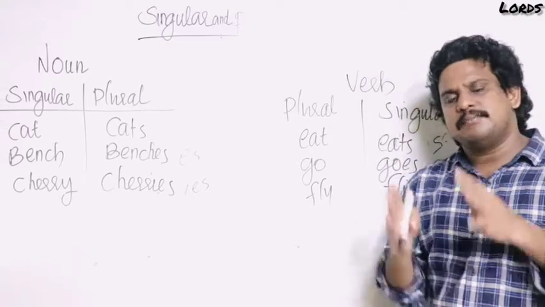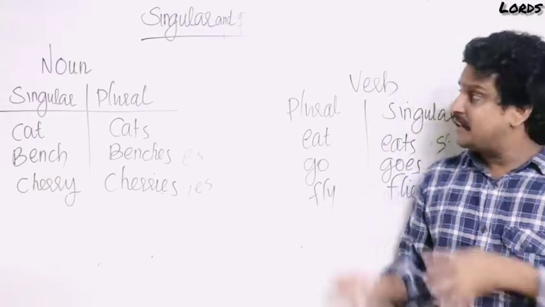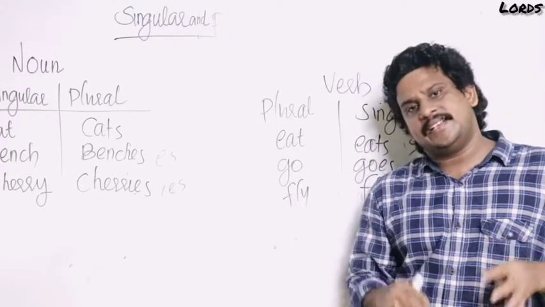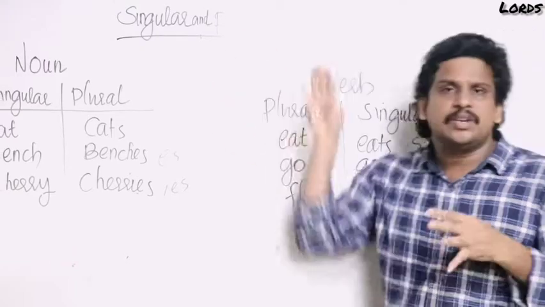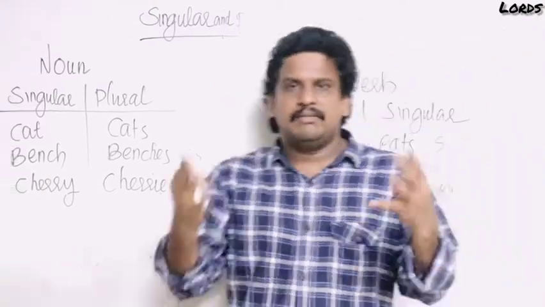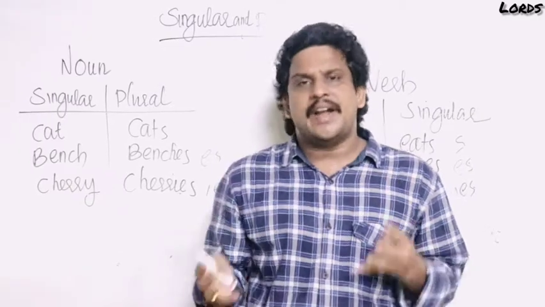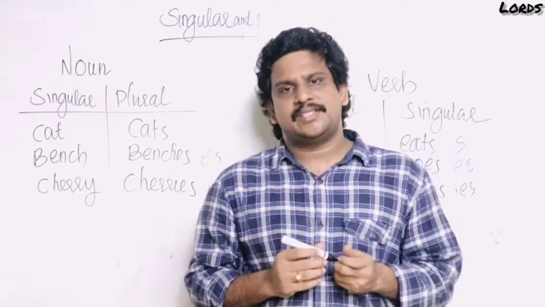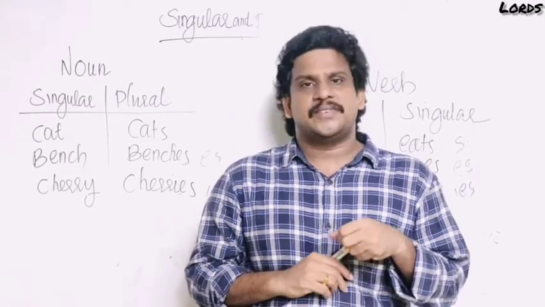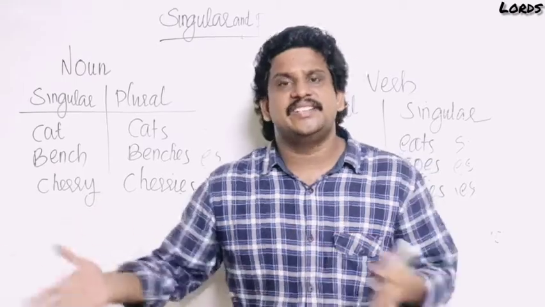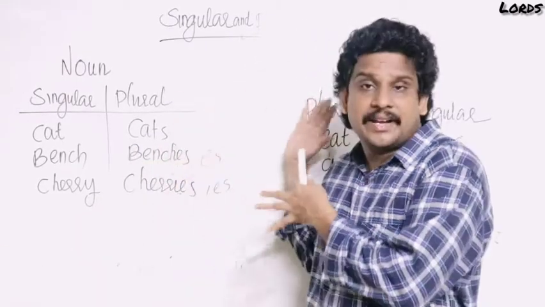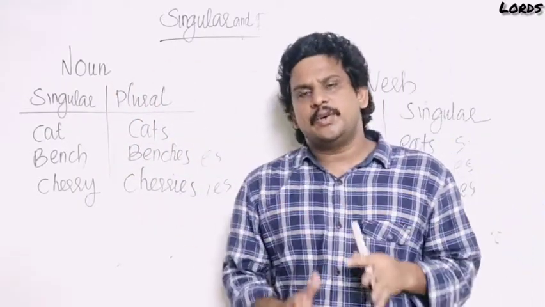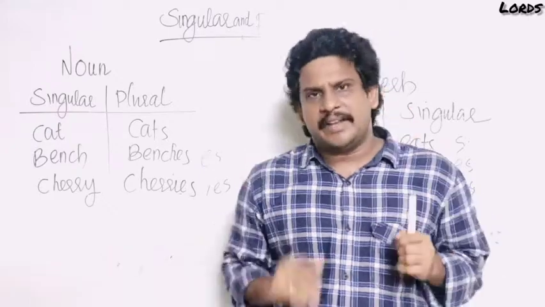You understood? This is the most important part of subject-verb agreement. First, you have to differentiate a noun and a verb. Then only you can say that this one is a singular number or plural number. So we have learned the subject. You know how to identify a subject. Then verb denotes an action, state or possession. Then we have learned the personal pronouns. First person I, we, second person you, third person he, she, it, they. Then we have learned the singular number and a plural number in the case of noun and the case of verb. You understood? Now we are going to the main session, that is subject-verb agreement.